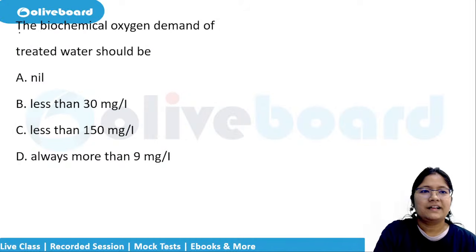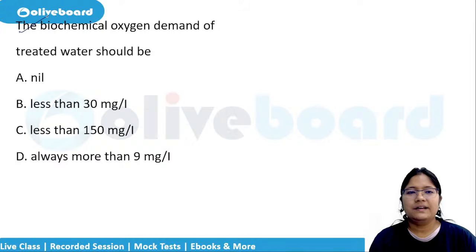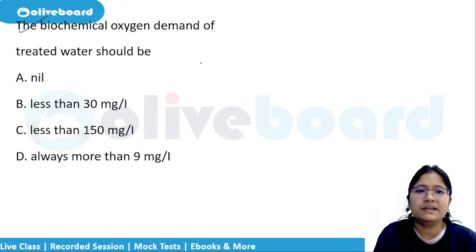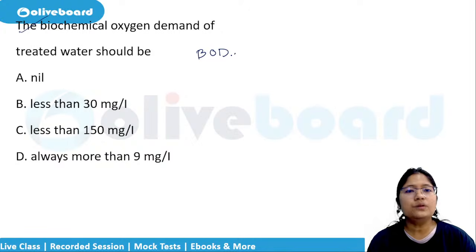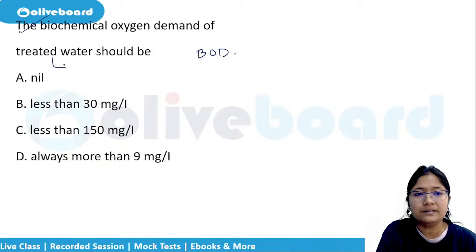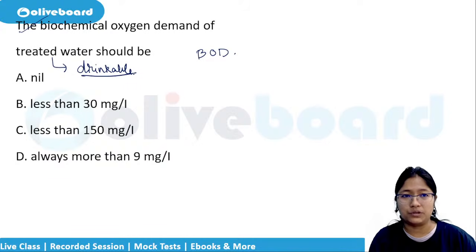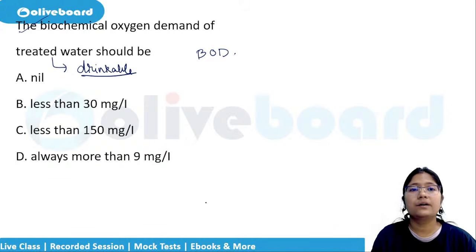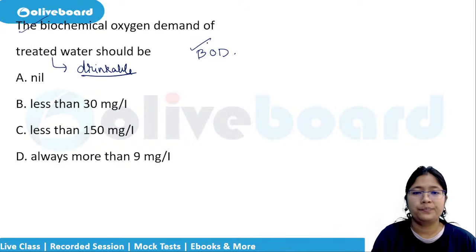Next question: the biochemical oxygen demand, that is BOD, of treated water should be, if we are considering drinkable water, what?